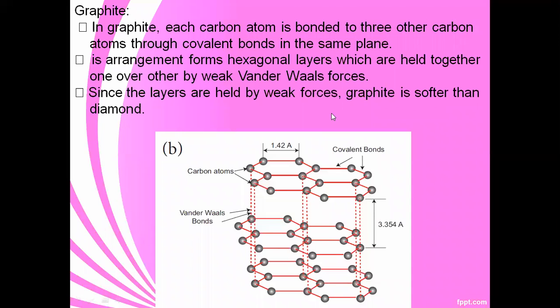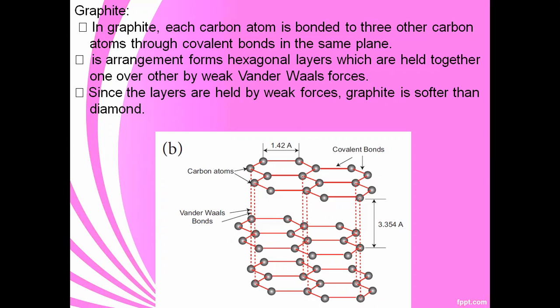This arrangement is held together, one layer over the other, by weak van der Waals forces. Because of the weak van der Waals forces, it is very soft compared to diamond. So in graphite, each carbon atom is bonded to 3 other carbon atoms through covalent bonds in the same plane. The arrangement is hexagonal layers, held together one over the other by weak van der Waals forces.